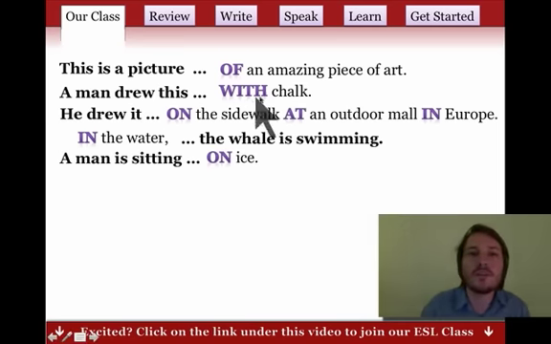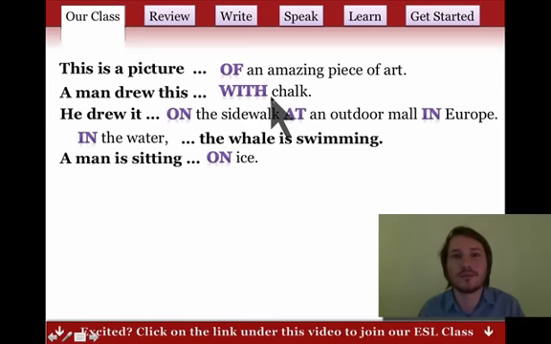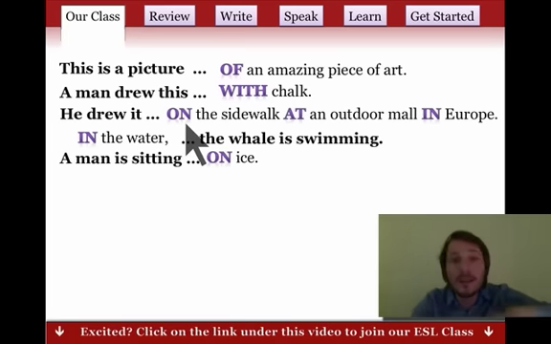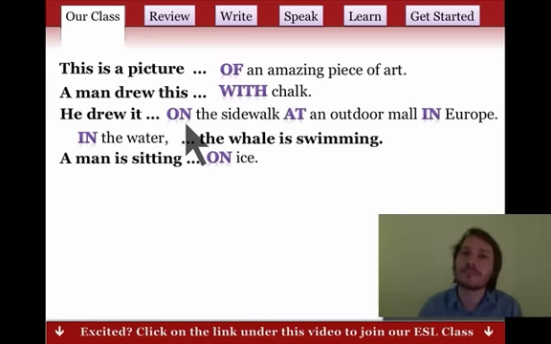When we say with chalk, that's a tool. Right? We always use with for a tool. We say on the sidewalk because on is for a flat thing, you know, on top, on the sidewalk. We say at because at is for a place. Any place, we say at. In Europe, this is different. We say in because it's inside Europe, right? Not outside, but inside Europe.